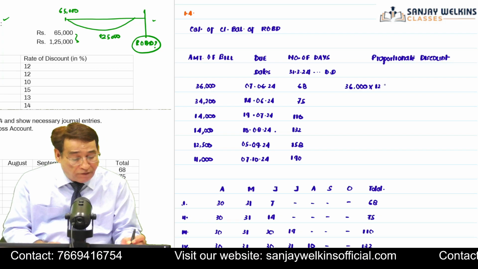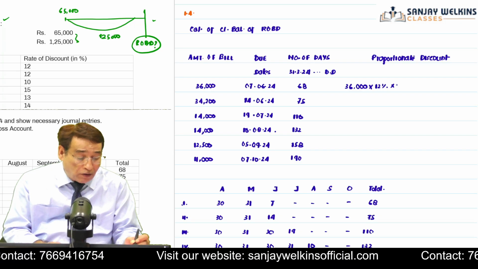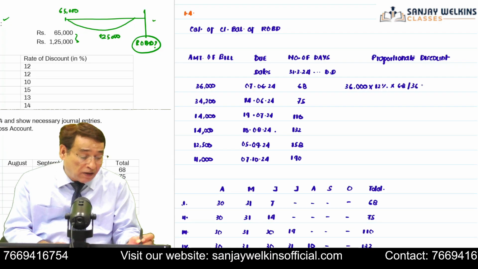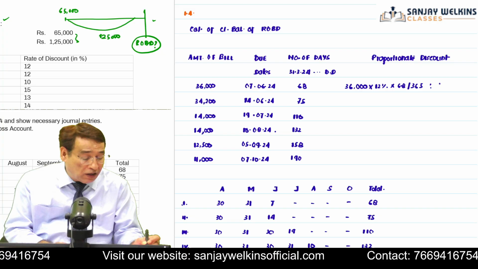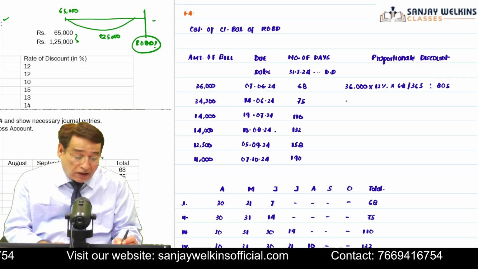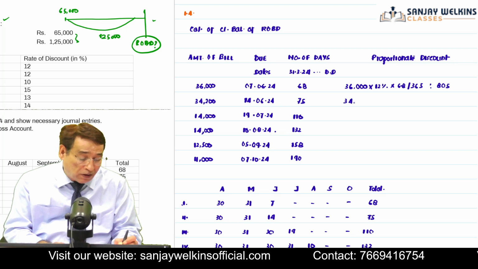So first of all, I will write 12%, and number of days is equal to 68. And then I am going to divide it by 365. And you will get a figure of 805. Similarly, the next bill is 34,200.